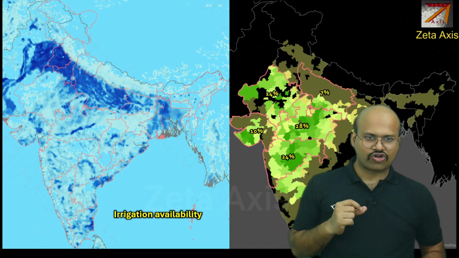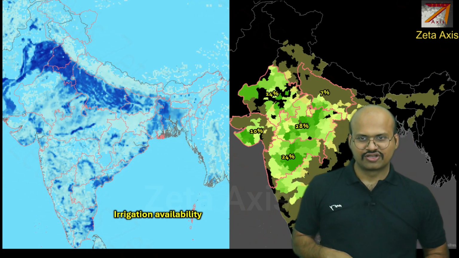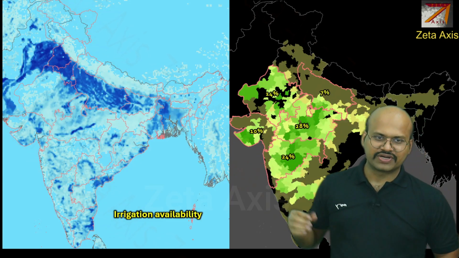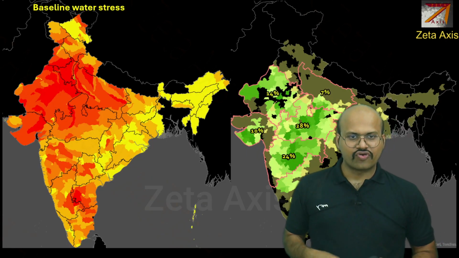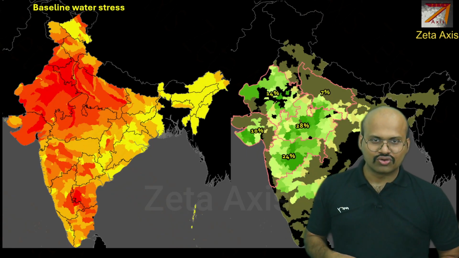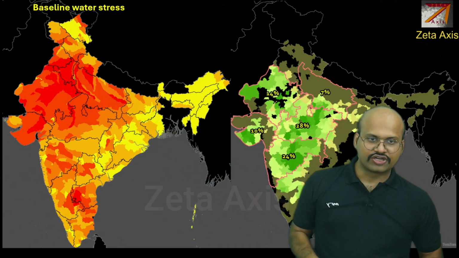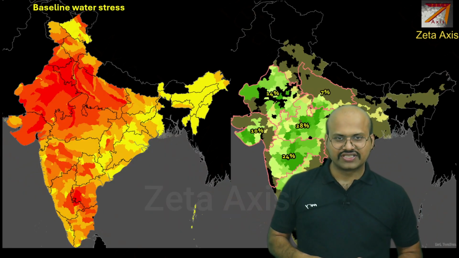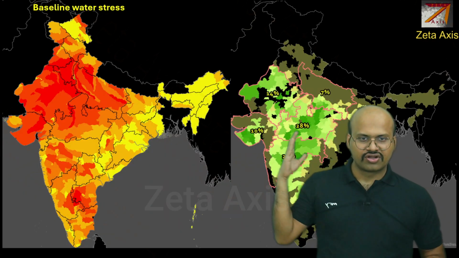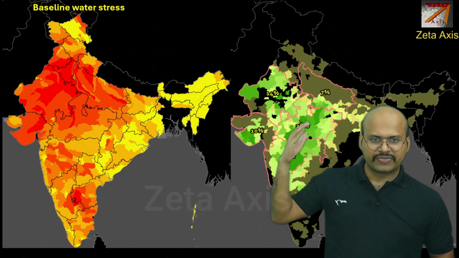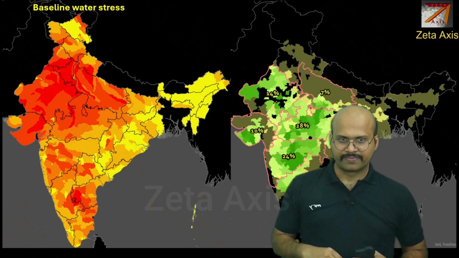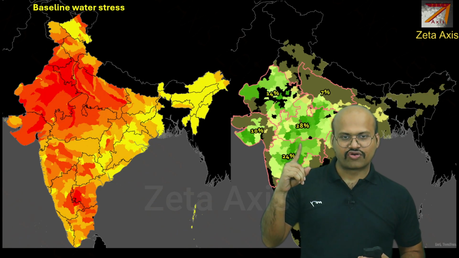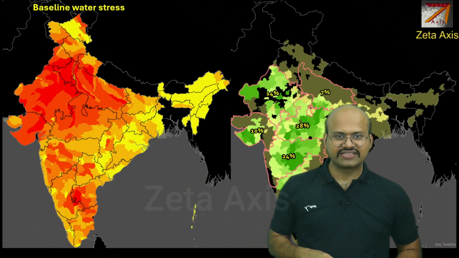Again, it does not require a lot of water, so it does not require a lot of irrigation. So it is grown in those regions where there are not many irrigation facilities available. And again, it is important for groundwater recharge purposes, because if it is grown in those regions where there is severe stress like Punjab and Haryana, then it could help in groundwater recharge. Right now we see that it is mainly grown in Rajasthan, Madhya Pradesh and Maharashtra. Madhya Pradesh and Rajasthan have slightly lesser stress when it comes to groundwater. However, it helps in increasing the groundwater potential because less irrigation is needed.